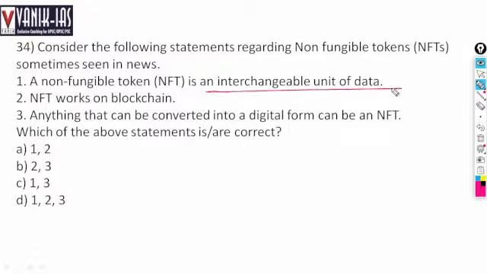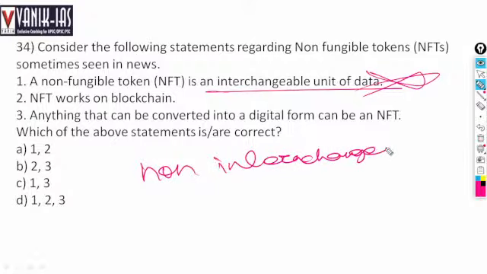It is interchangeable? No, this is not interchangeable. NFT is non-interchangeable. Remember, NFT is non-interchangeable. This time they have exactly asked this question. So the first statement is wrong.